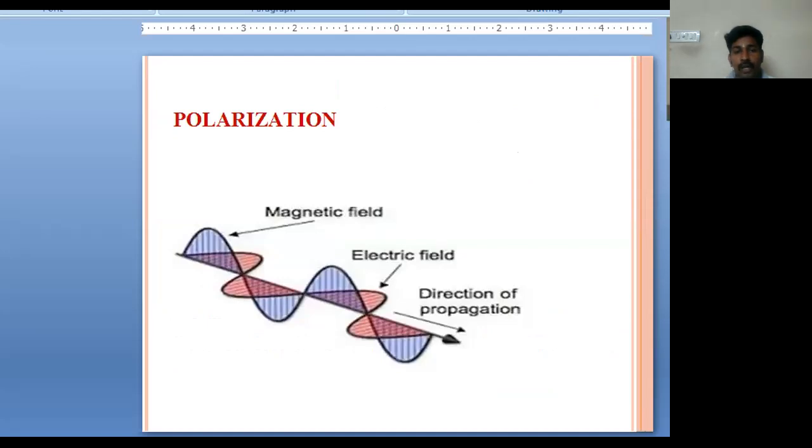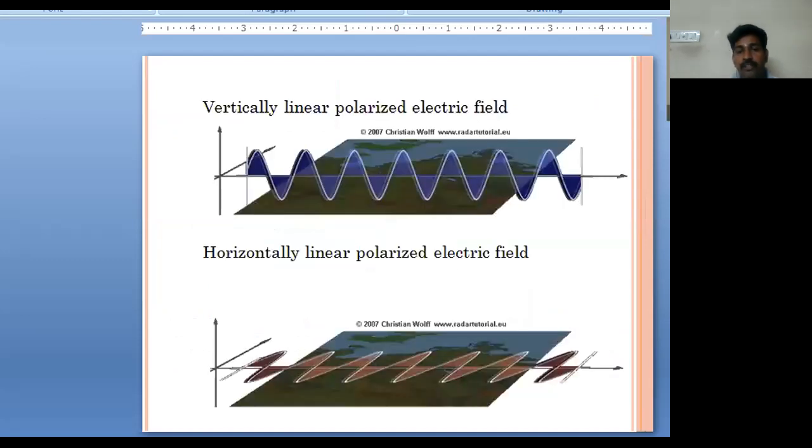So we can see the polarization of the magnetic field and the vertical field and the direction of propagation. And also you can see the vertically linearly polarized electric field, and the horizontally linearly polarized electric field.